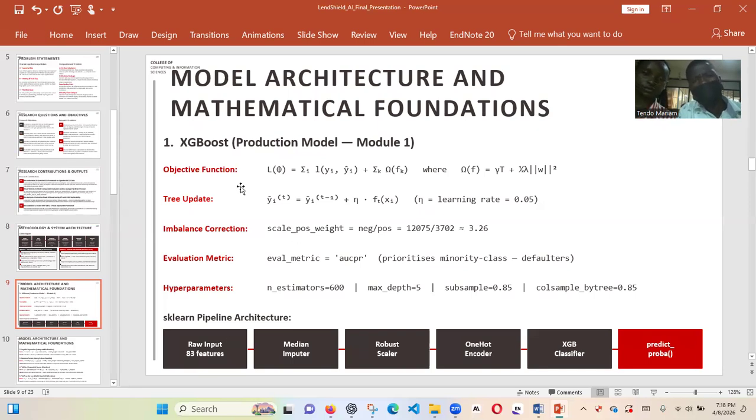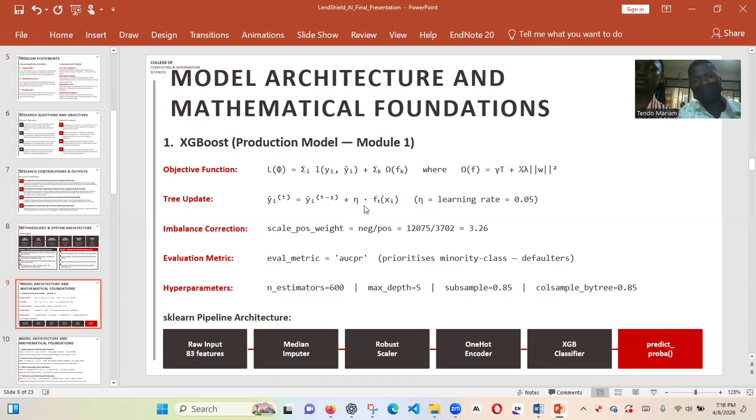So we have the objective function made up of loss functions, which takes in the actual value and the predicted value. If the model is wrong, this value goes high. And then we have the regularization function, which helps us control the model from building very complex trees where it just remembers the data but suffers in the real world. This is the penalty on any extra tree that is made. It makes sure the model only grows a tree when it's actually necessary.